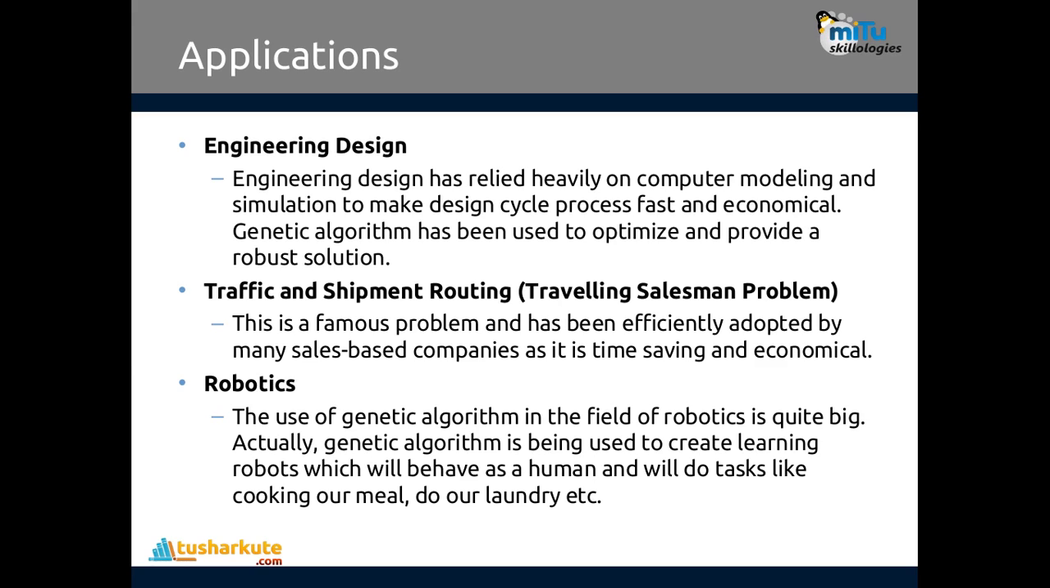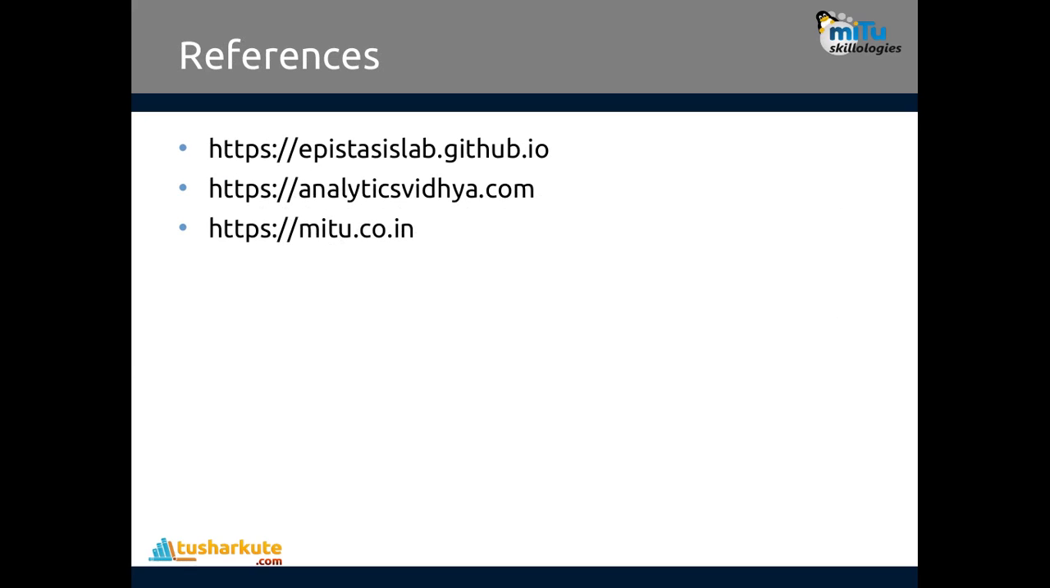It is a famous problem that has been effectively adopted by many sales based companies, and it is time saving and economical. And robotics: the use of genetic algorithm in the field of robotics is quite big. Genetic algorithm is being used to create learning robots which will behave like humans and do tasks like cooking a meal or doing laundry, etc. So these are the common applications where we can make use of genetic algorithms.